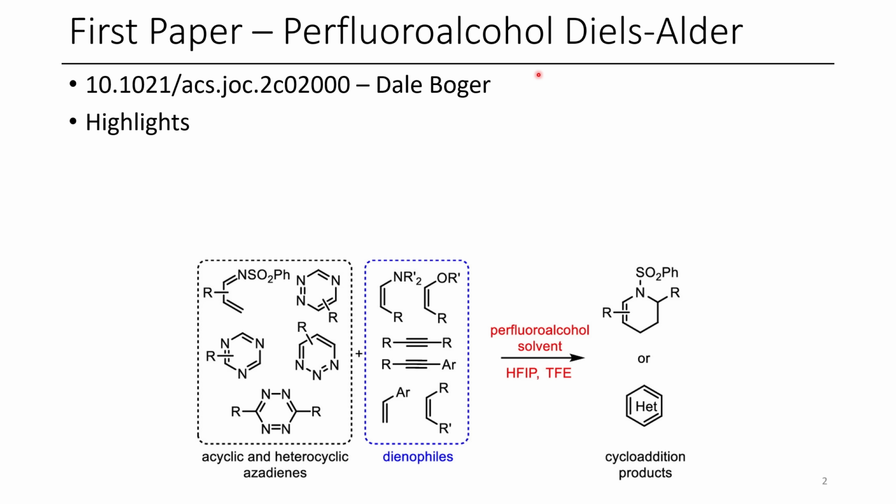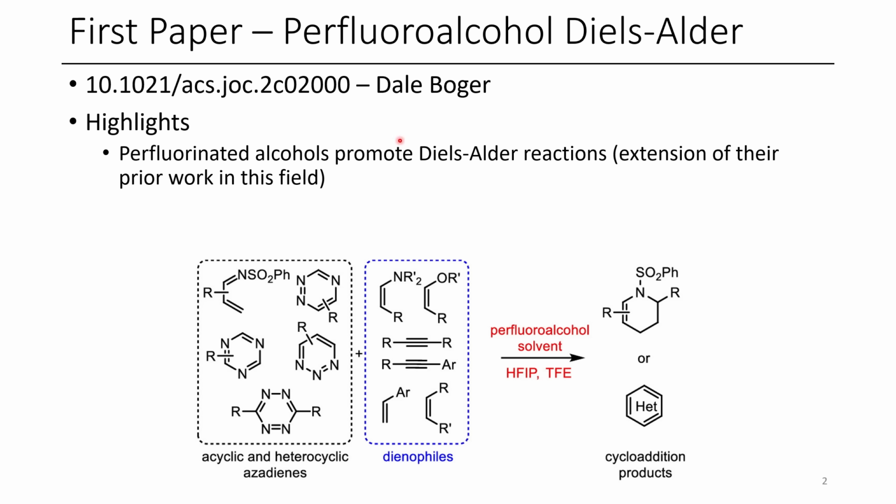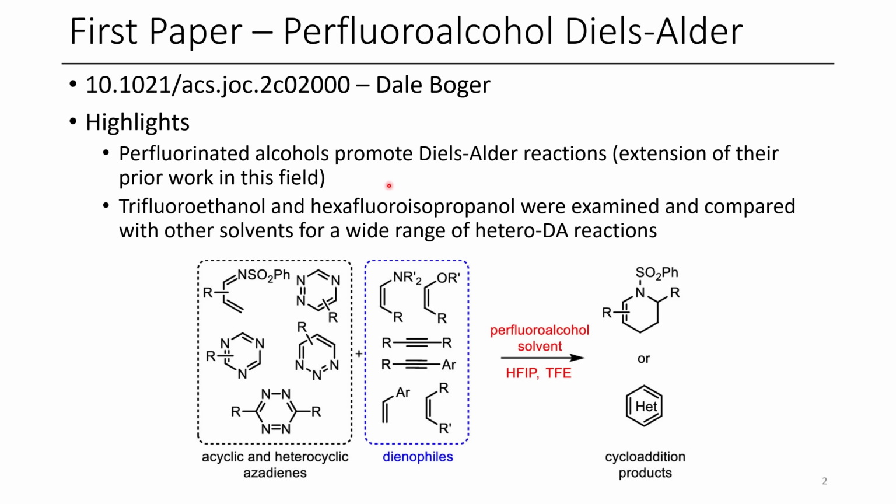Some highlights of this paper include that perfluorinated alcohols promote Diels-Alder reactions, which is an extension of their prior work in this field, and the 2 main perfluoroalcohols that they use in this work are trifluoroethanol and hexafluoroisopropanol. These are used to mediate the Diels-Alder reaction as strong H-bond donors, and they demonstrate that perfluoroalcohols were superior to other alcohols as well as some aprotic solvents.